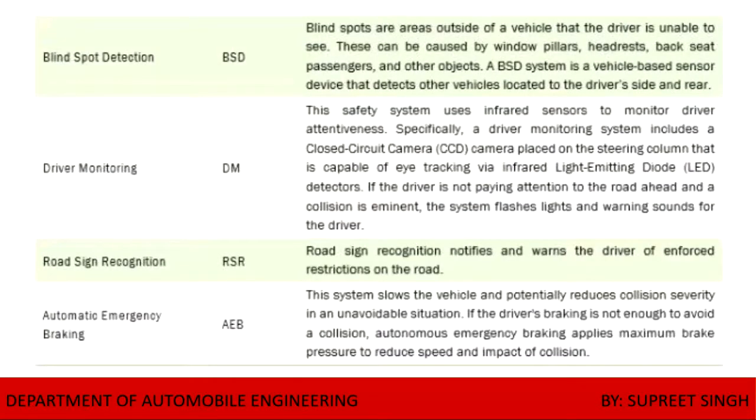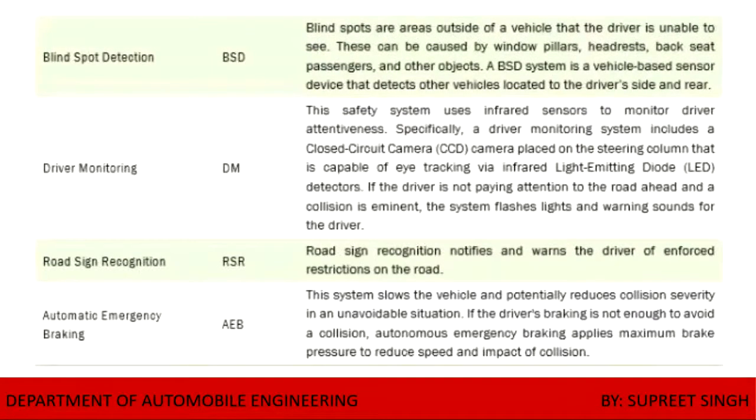Blind spot detection helps the driver see where the window pillars, headrest, and back seat passengers are. Blind spot detection is a vehicle-based sensor that detects vehicles located to the driver's side and rear. Basically, a camera is fitted which can tell us whether something is over there, which can help protect the car from being damaged in an accident.